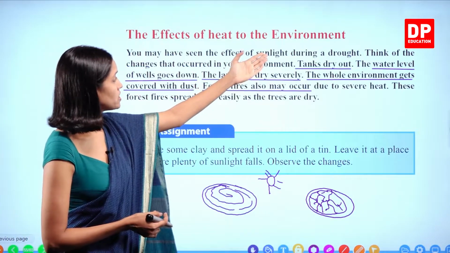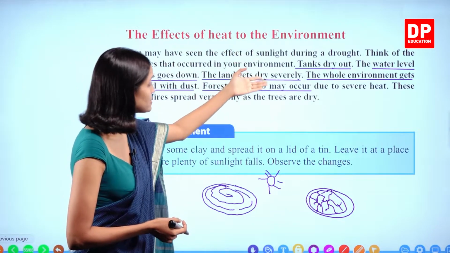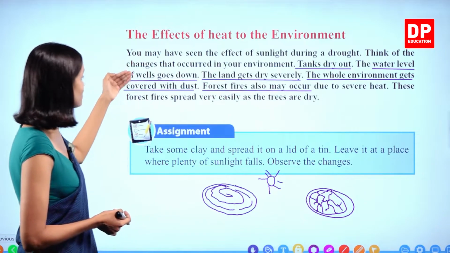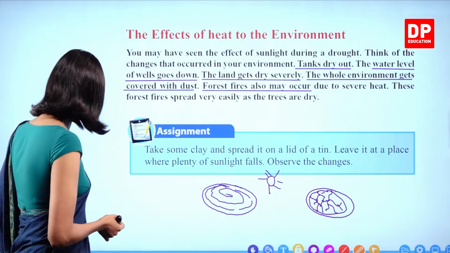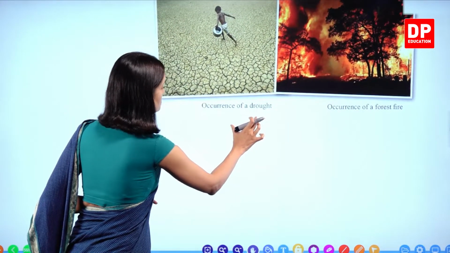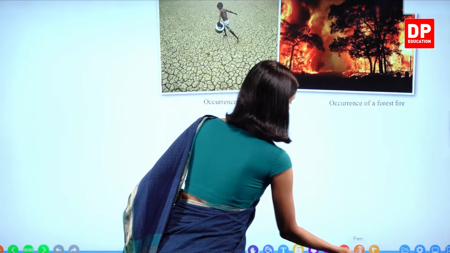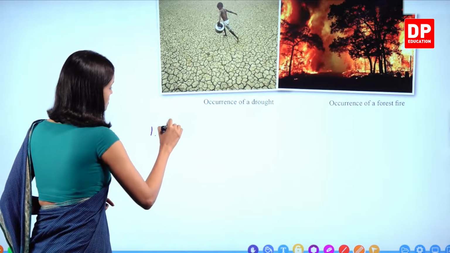Tanks dry out, the water levels of the wells go down, right? The land gets dry severely, the whole environment gets covered with dust. Forest fires also may occur. We'll write them. Right. Other things happen.